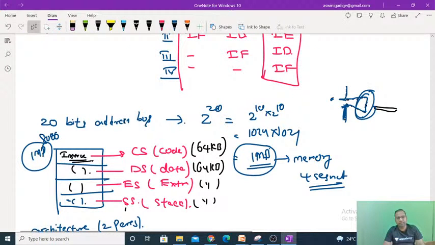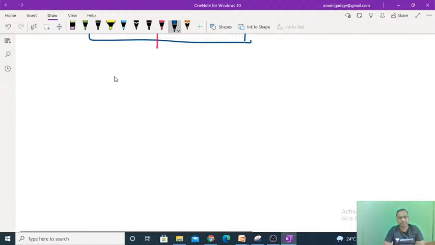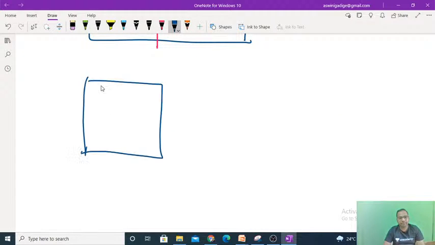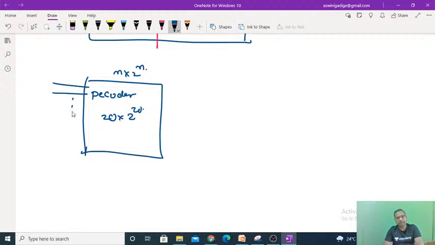I told that a 20-bit address will be there for the 8086. So 20-bit address means how we can collect the data or the instruction from the memory. See guys, let's take one decoder. How are we going to take the size of the decoder? It is n by 2 power n, right? So I am taking 20 by 2 power 20. That means how many inputs can I take here? 1 to 20.